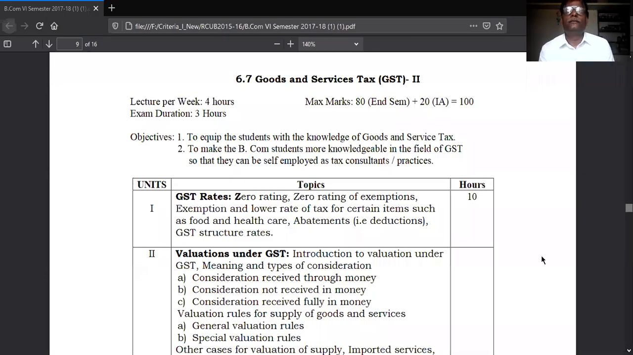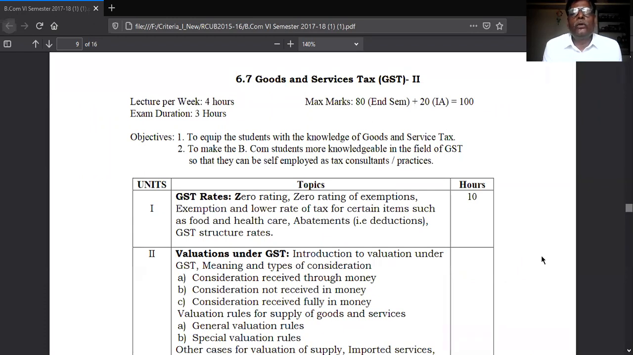Fifth semester. In the fifth semester, you studied the Goods and Service Tax paper 1. And for this semester, you will study the remaining part of the Goods and Service Tax. The basic heads and some part of the Goods and Service Tax you studied in the fifth semester, and the remaining part you will study in this semester.